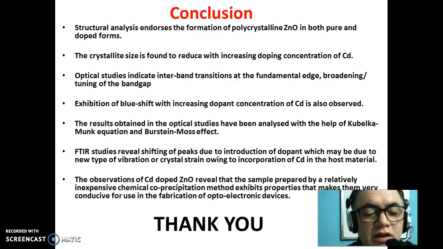Structural analysis endorses the formation of polycrystalline ZnO in both pure and doped forms. The crystallite size is found to reduce with increasing dopant concentration of Cd. Optical studies indicate increase in the band gap with increasing dopant concentration of Cd. FTIR studies reveal shifting of peaks due to introduction of dopant, which may be due to new types of vibration of crystal strain owing to incorporation of Cd in the host material.